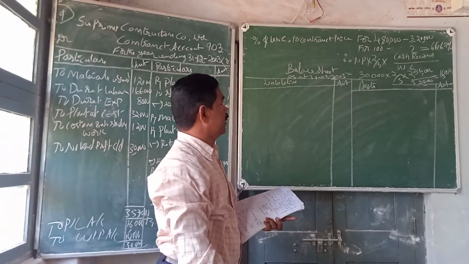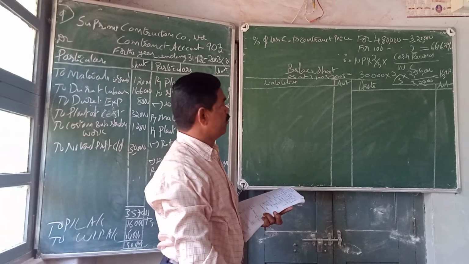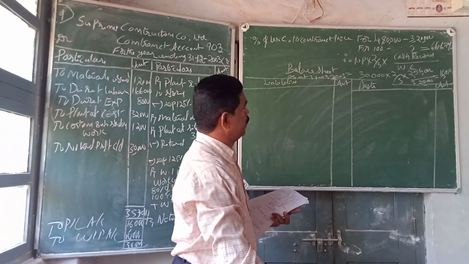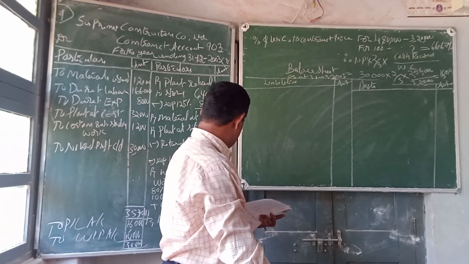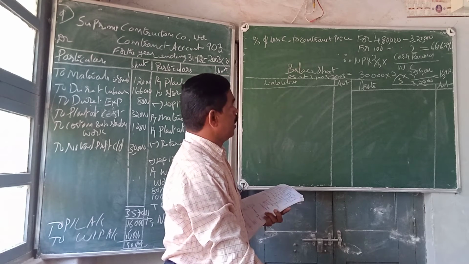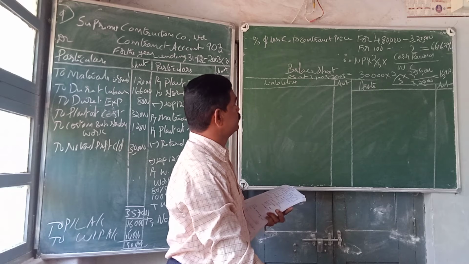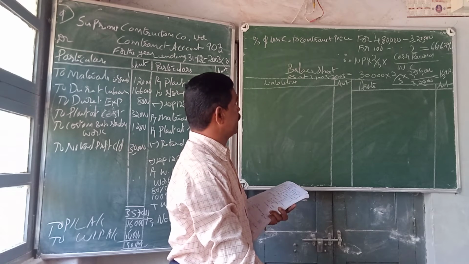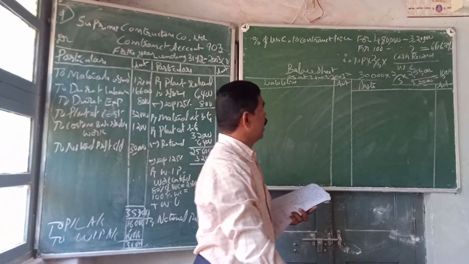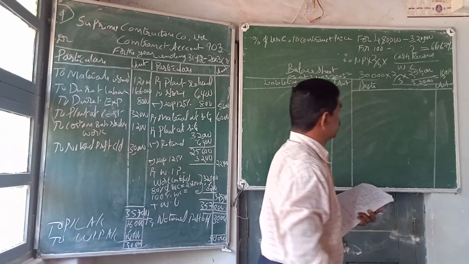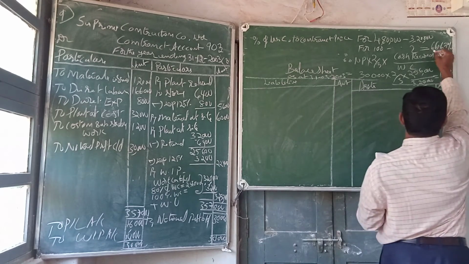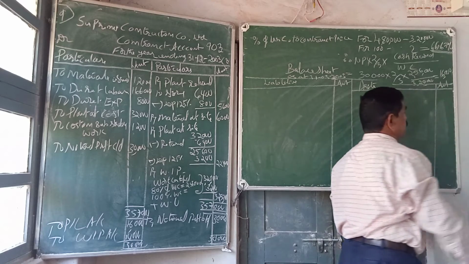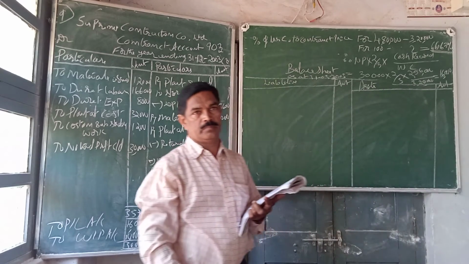Percentage of work certified to contract price. See, for 4,80,000, work certified is 3,20,000. For 100, how much is it? It is 66.67%. That means here it is above 50%.